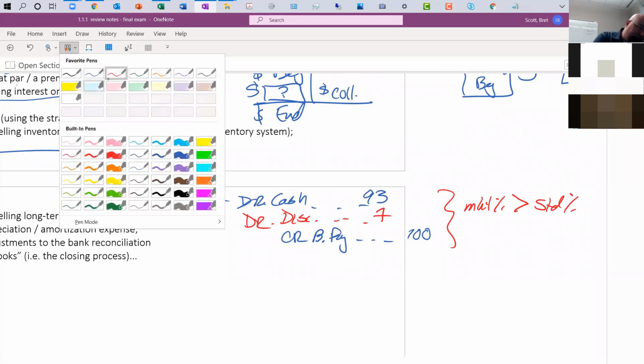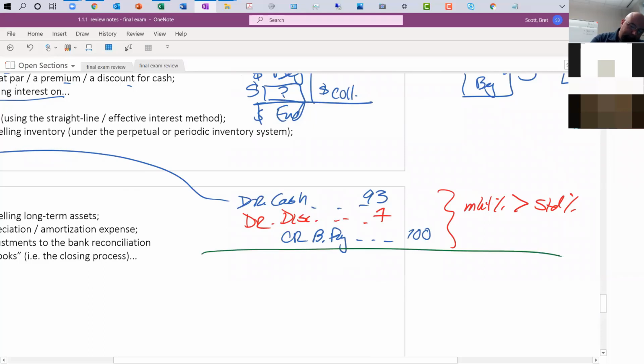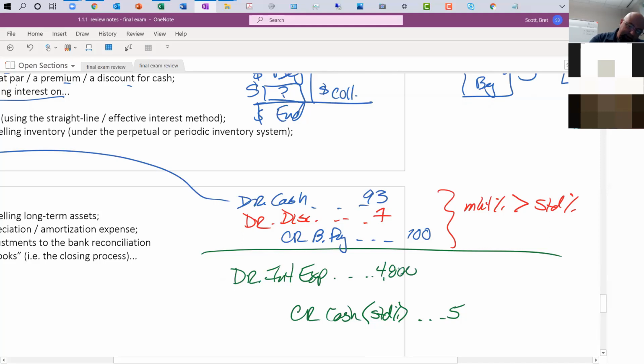Whenever we're doing journal entries for the interest, we're always crediting cash for the interest that's based on the stated rate. So I think in the example we were saying $5,000. But the debit, in this case, to the interest expense was something larger. Excuse me, interest expense for that example was something like $5,200.